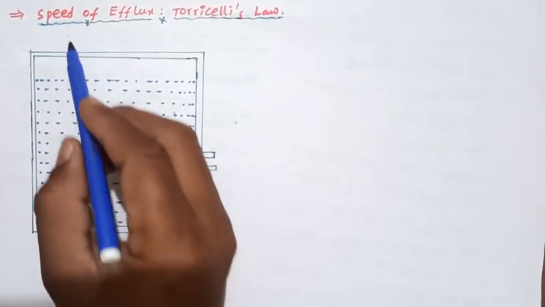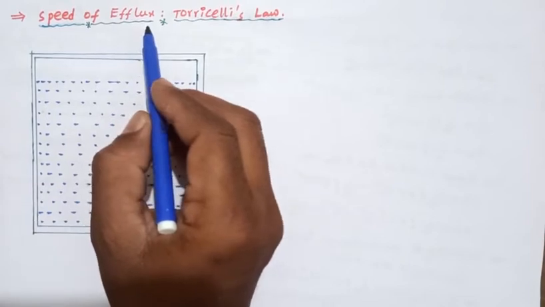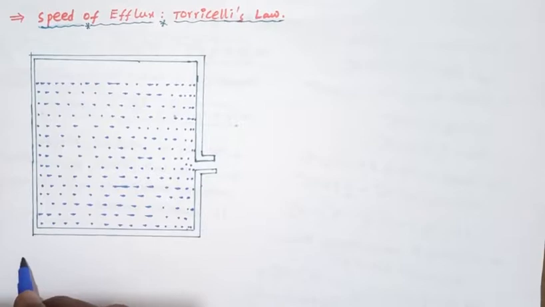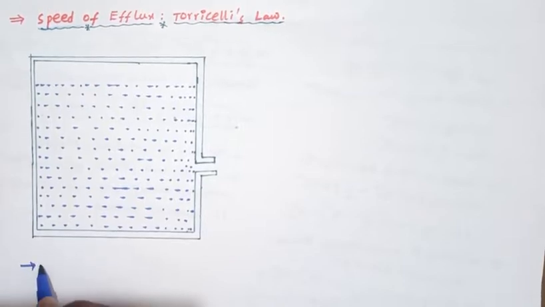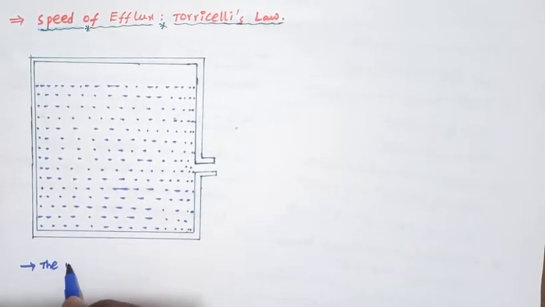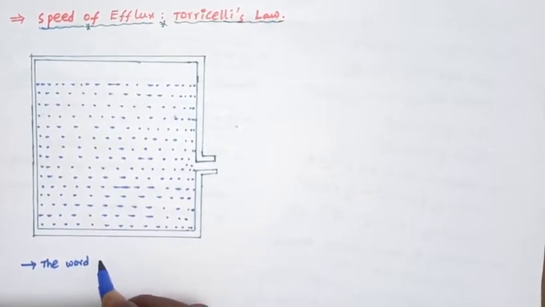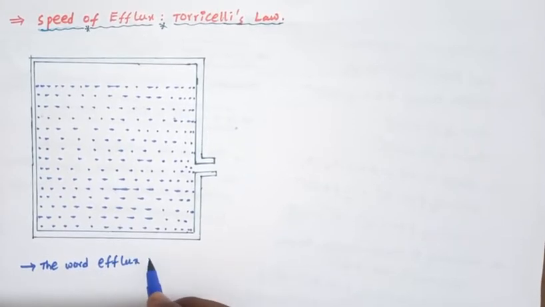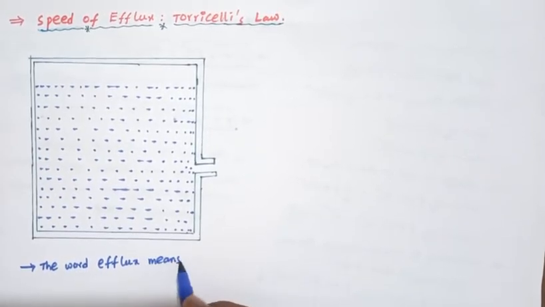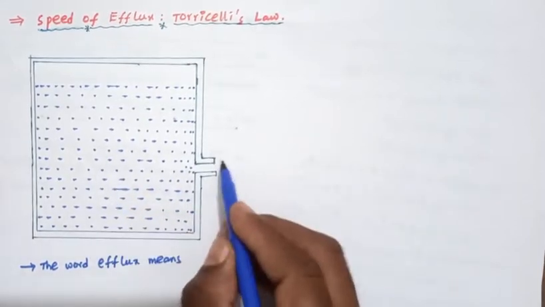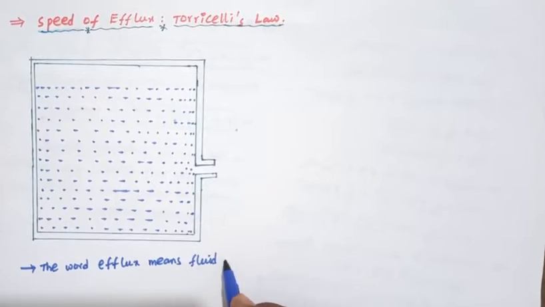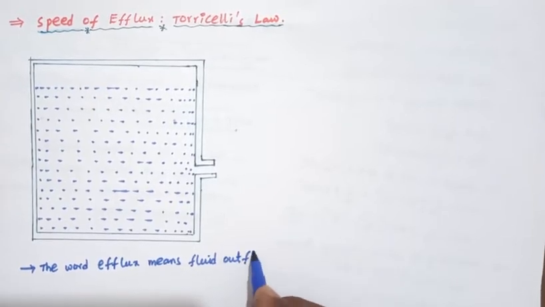Today we will discuss speed of efflux, Torricelli's law. The word efflux means fluid outflow.